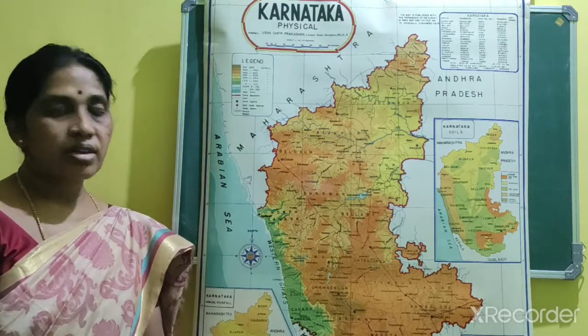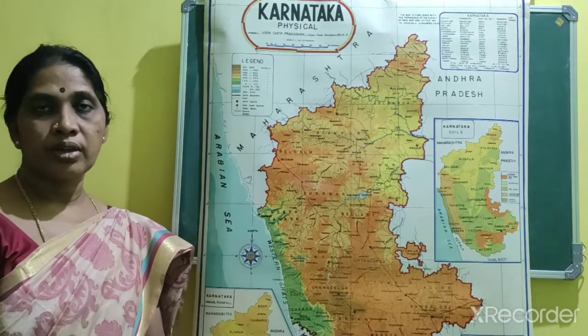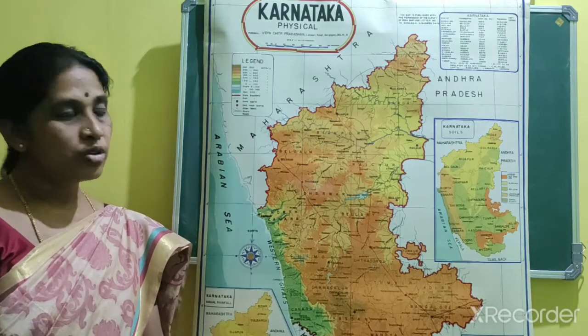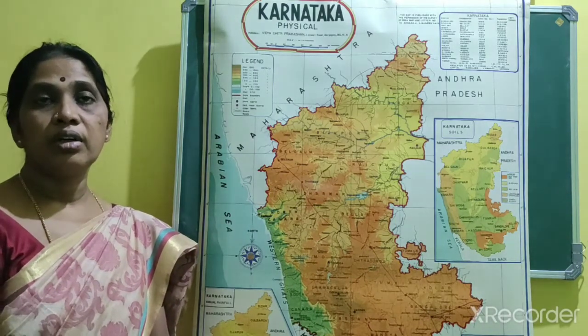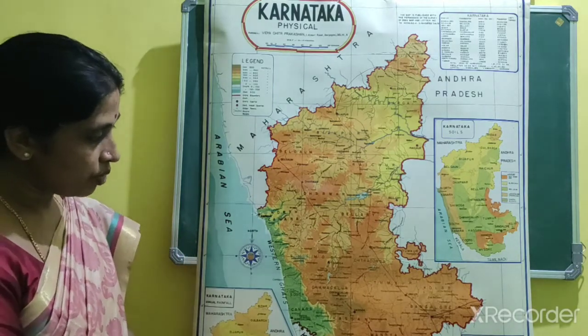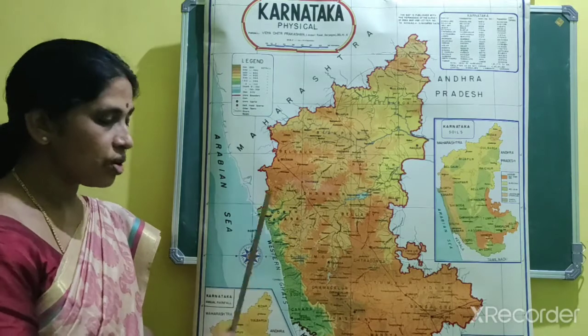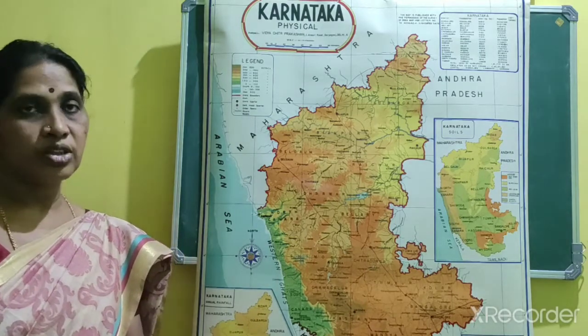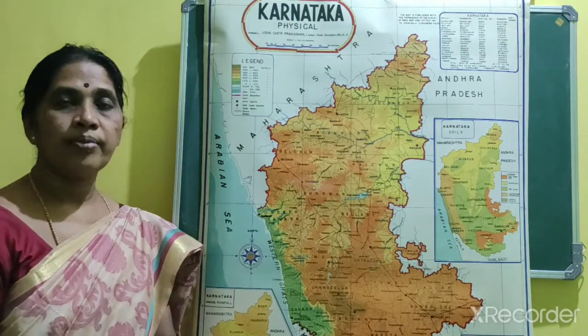It is called one of the beautiful regions in Karnataka, also because of its rich flora and fauna. Okay, because of its rich flora and fauna, this Malnad region is called one of the beautiful ranges in Karnataka.